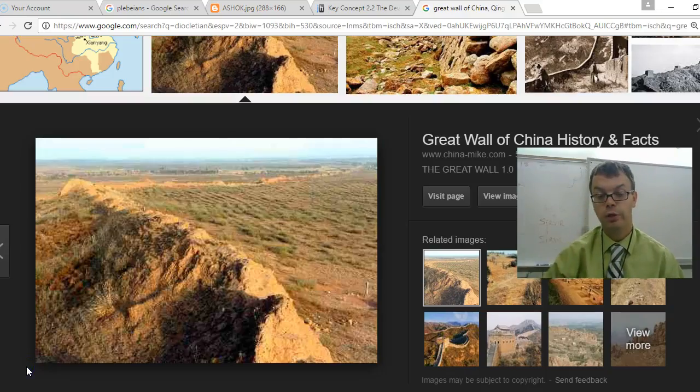We had this one before. Here it is again, the Great Wall of China. Now you look at it there. There it was what it was like in the Qing dynasty. In the Qing dynasty, it was built by Qin Shi Huangdi to keep out nomadic people like the Xiongnu out of China, and they built it, and many people died trying to build the wall. So there's the part of it that was built during the Qing dynasty.